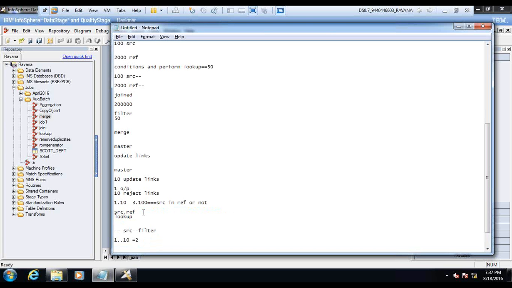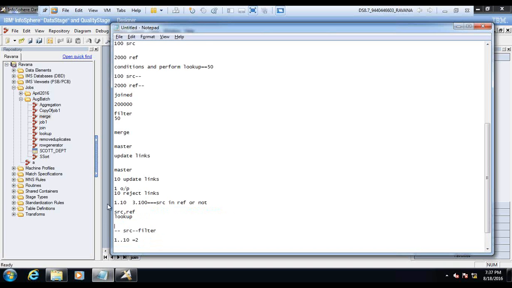That means before I call you, I have to check whether you are available or not. That kind of checking needs to be done. But in the case of filter or some other stages, there is no checking. Directly do that. Got it? So that's the funda of this particular thing.